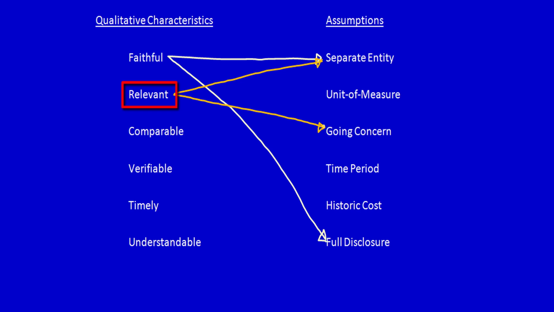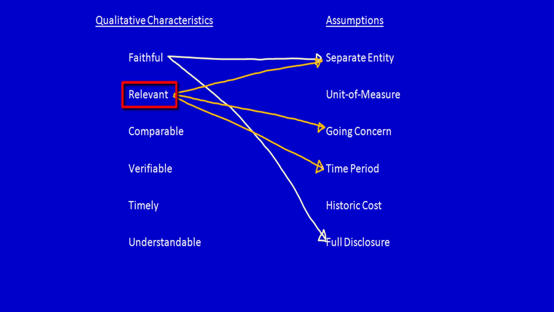Time period, periodicity, we can break up the life of a company into arbitrary time periods. Well, actually, I think that is relevance, because if we don't break up the life of a company into arbitrary time periods, then we wouldn't get financial statements at all because there would be no break in the company. So if a company is 150 years old, we would have 150 years of data. So that's not relevant to decision making. We can't use that to predict. In fact, if we break up the life of a company into like an arbitrary time period of a year, we can use that year to predict the next year. So I think relevance is connected to periodicity, also called time period.